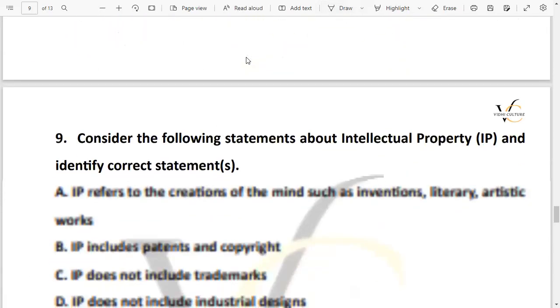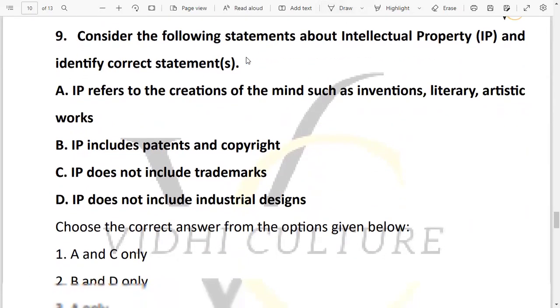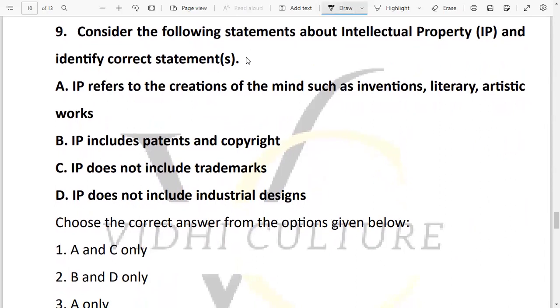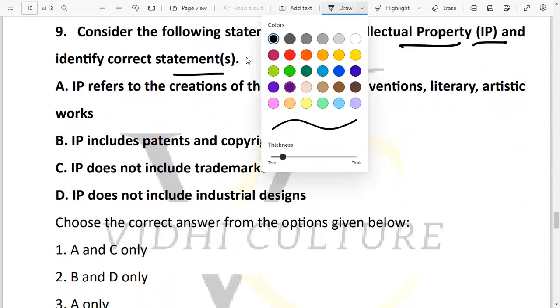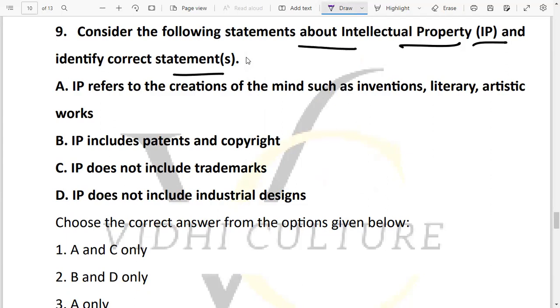Now moving on to the next question, that is question number 9. So when we look at this question, it says consider the following statements about intellectual property and identify the correct statement. यहाँ पे correct statement बतानी है कौन सी है. The first statement says intellectual property refers to the creation of the mind such as inventions, literary and artistic works. Okay, intellectual property basically refers to creation of the mind, like an invention, a literary work, or an artistic work.